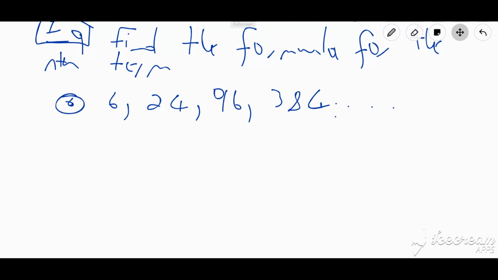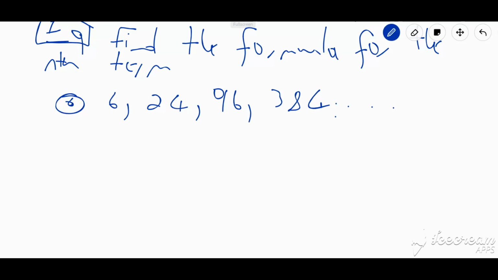Here's an example. Find the formula for the nth term of the following sequence. Now, when I look at this, I can clearly rule out the arithmetic sequence because you can clearly see that there's a large difference between the numbers. It couldn't be the same, and it would have varied. Now, before I jump ahead and say that this is geometric, I need to check. Say if I were to divide 24 by 6, I get 4. I also need to check if when I divide 96 by 24, what happens? I still get 4. And if I were to even divide 384 by 96, I still get 4. So right away, I know that this is geometric.